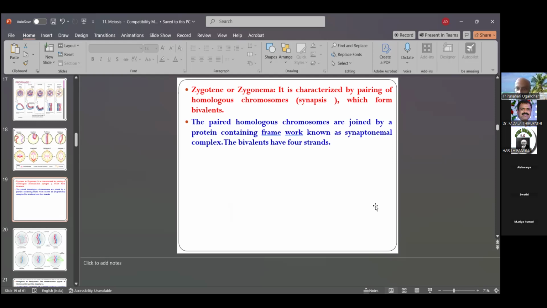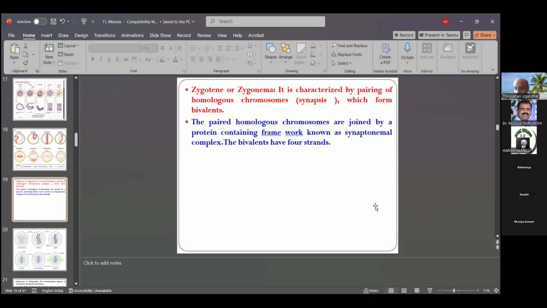The paired homologous chromosomes are joined by a protein-containing framework known as the synaptonemal complex. The bivalent has 4 strands, attached by the protein-containing framework.